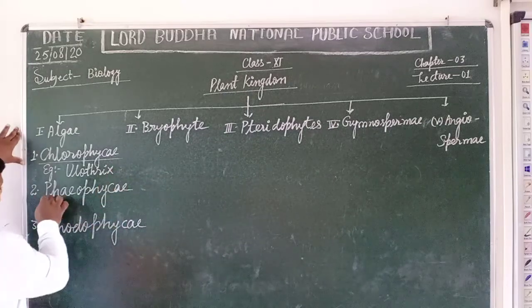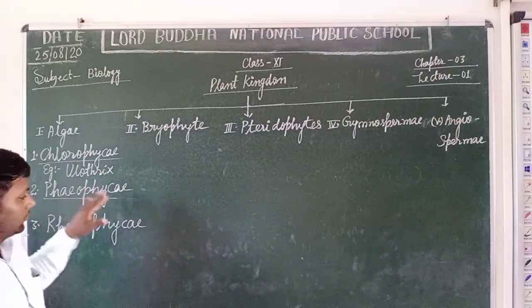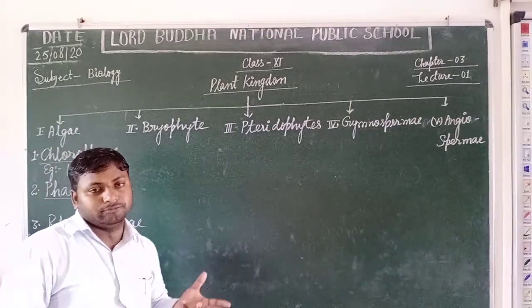Next, students, Phaeophyceae. The term phaeo means brown.